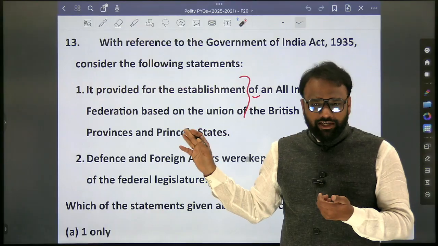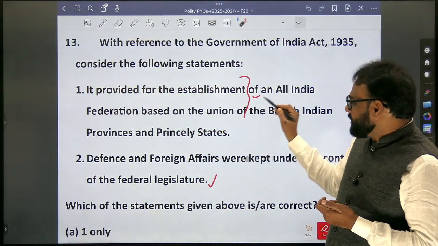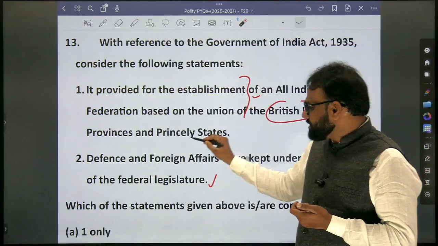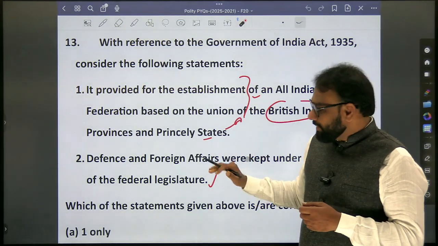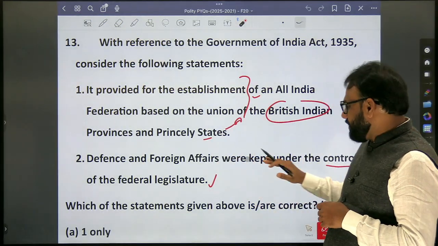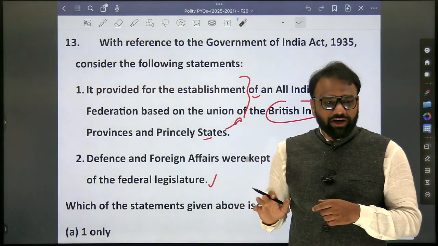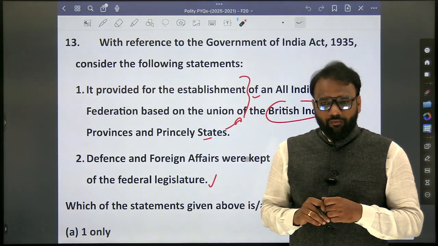So whether the first statement is right? Yes. It provided for the establishment of an All India Federation based on the union of what? British Indian provinces and princely states. It is correct. But the second point, defense and foreign affairs were kept under the control of the federal legislature. So what do we understand by this second statement?